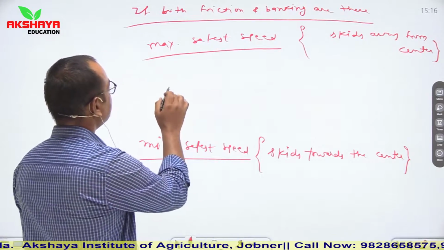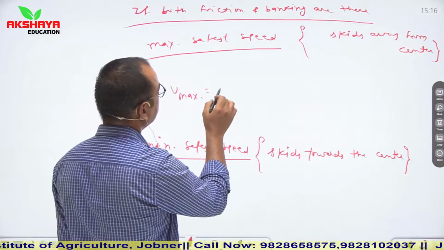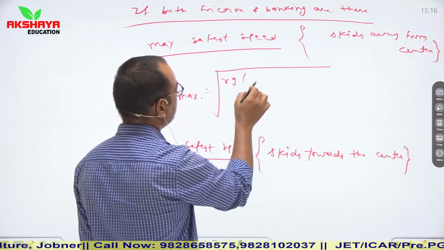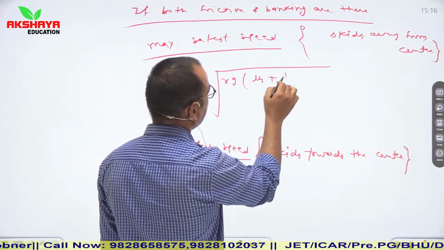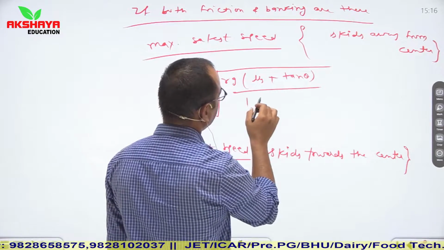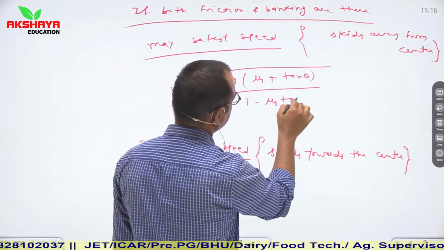In case of maximum speed, so V maximum is equal to root of Rg (mu s plus tan theta) upon (1 minus mu s tan theta).